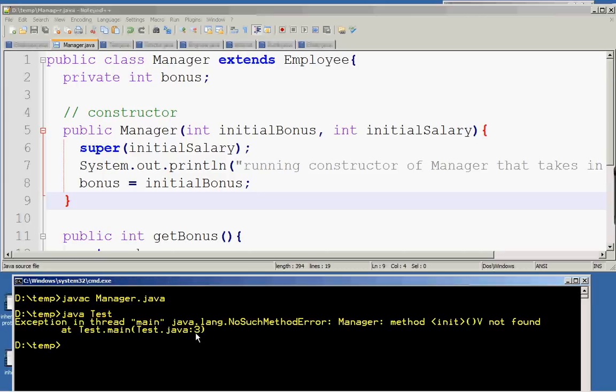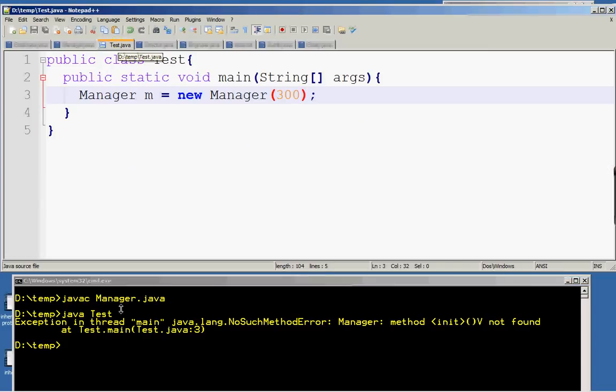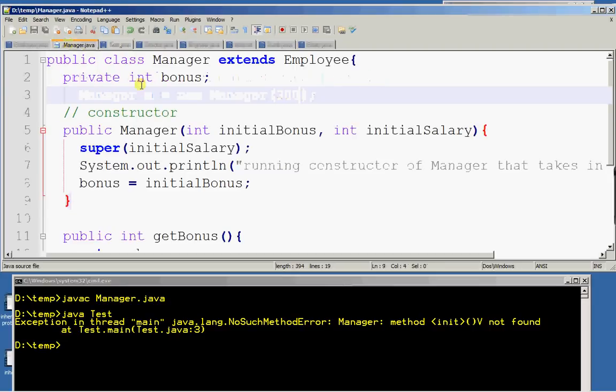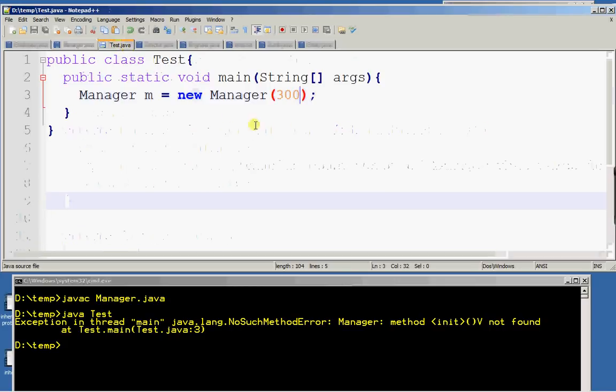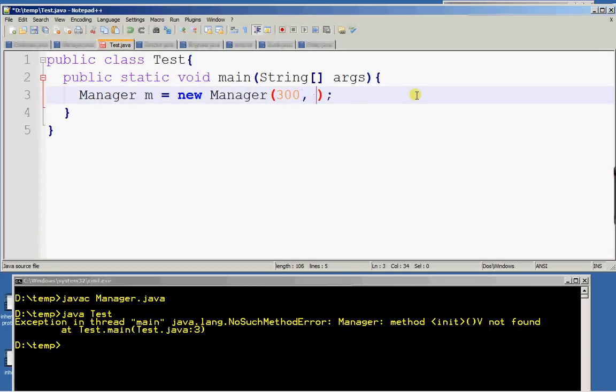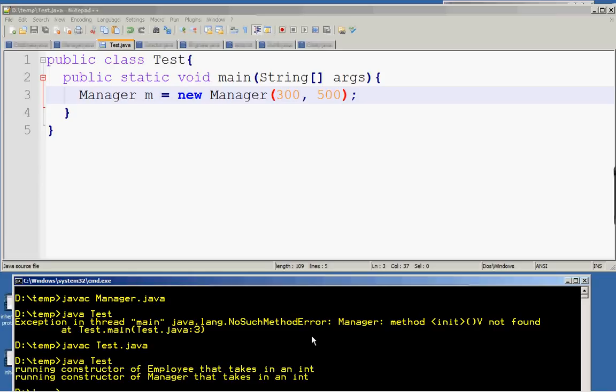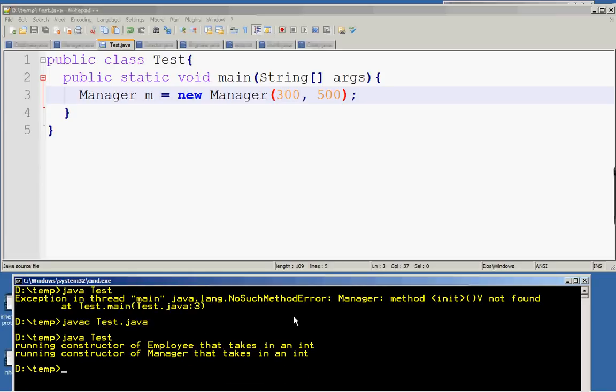Oops, what is in Test? There's a problem with Test because there's no constructor in Manager which takes in only one integer. I have to pass in the bonus and the salary. Save it, compile Test, and run Test. Okay, so that is constructor chaining vertically using the super() keyword.